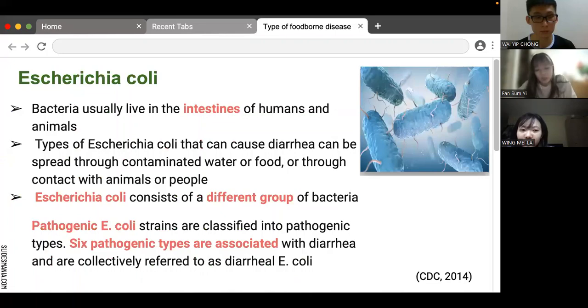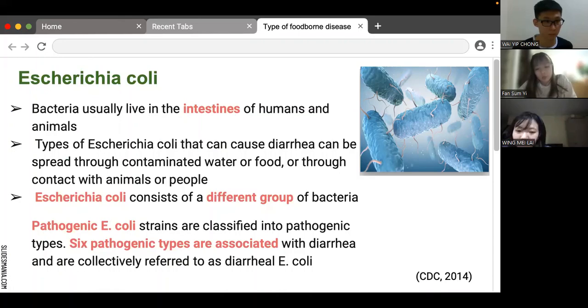Moreover, Escherichia coli bacteria normally live in the intestines of people and animals, and the types of Escherichia coli that can cause diarrhea can be transmitted through contaminated water or food, or through contact with animals or persons.